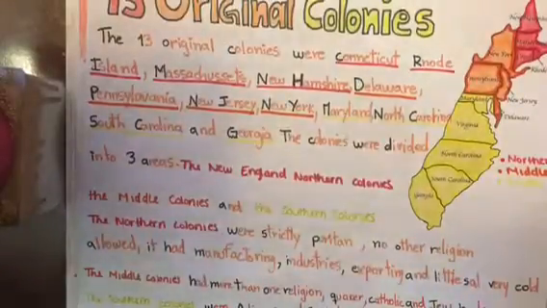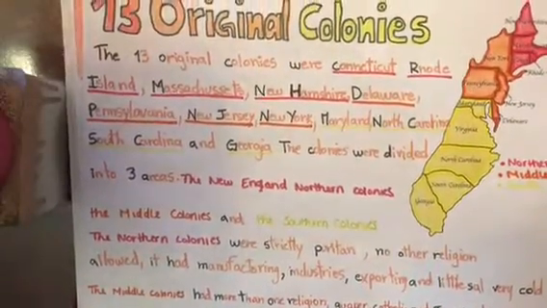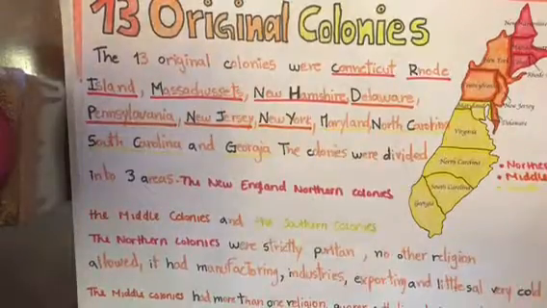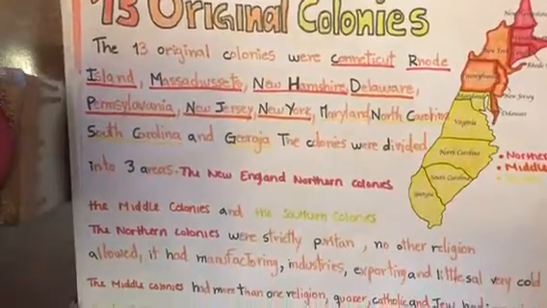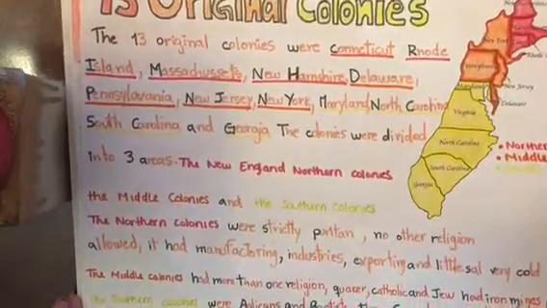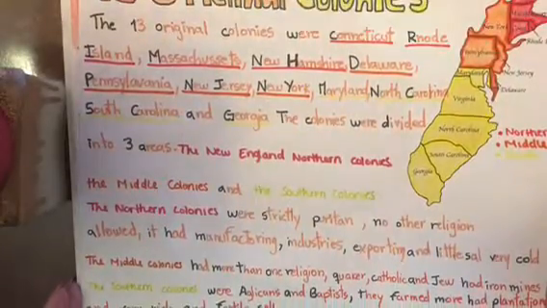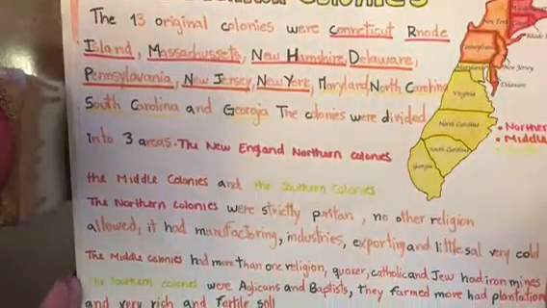The 13 original colonies. The original 13 colonies were divided into three sections: the northern colonies, the middle colonies, and the southern colonies. The northern colonies consisted of mainly Puritans. The southern colonies had various religions, including Quaker, Catholic, and Jewish. The southern colonies were mainly Anglicans and Baptists.